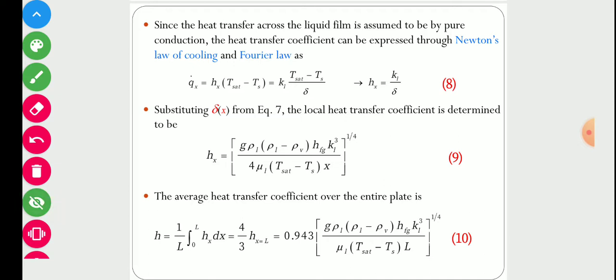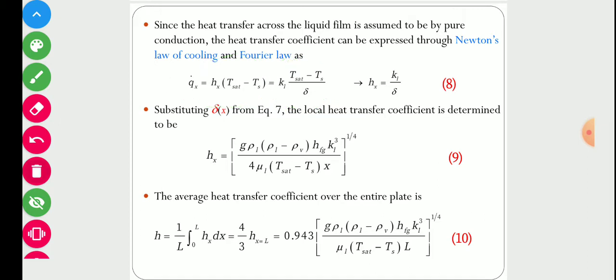Now, the heat transfer across the liquid film is assumed to be by pure conduction. The heat transfer coefficient can be expressed through Newton law of cooling and Fourier law. Because this is a liquid film, we can apply Newton law of cooling: Q equals h into delta T. But in this case, we assume the heat is transferring through conduction, so Q will be equal to K delta T by delta.